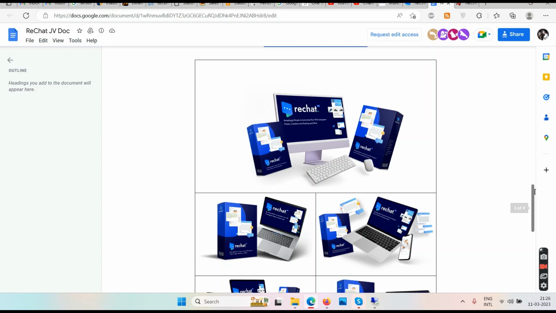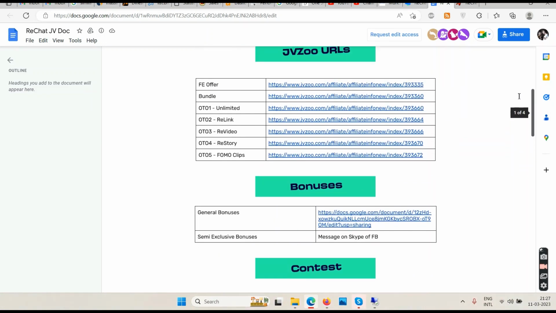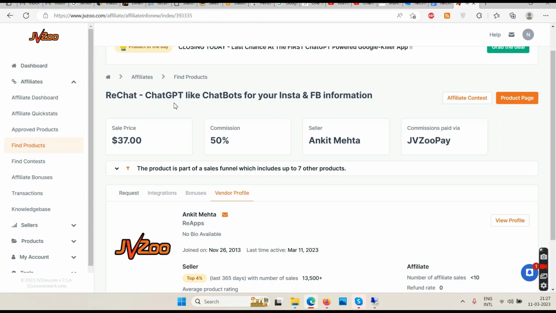Let me see if I can find any more information. Not really, so there's not much here. Okay, so OTO 1, 2, 3, 4, 5, there are five OTOs. When you buy the front end at $37, or maybe the commercial license at $47, then you will be taken to the relevant upsells, OTO 1, 2, 3, 4.